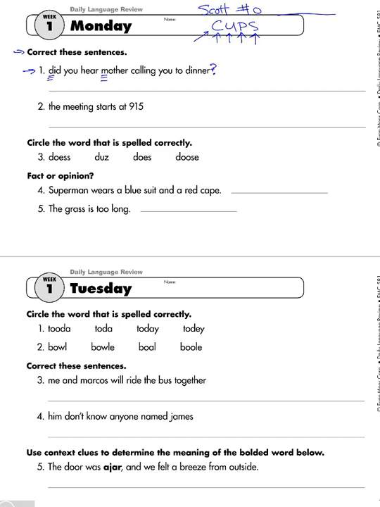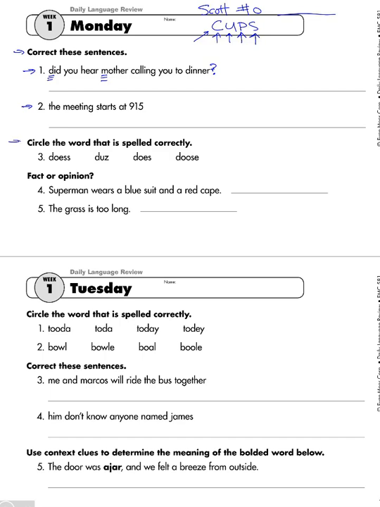That's all you need to do, is show me that. So if you haven't done that, go ahead and do this on your own, and then we'll go look at number 2. Okay, so number 2 says, the meeting starts at 9:15. Well, okay, I think you know what to do on this one. I'm going to let you do this one on your own. Again, look at CUPS. Does it sound right? Word usage, capitalization, punctuation, spelling. And then when you're ready to go on, we'll go on to the next section.